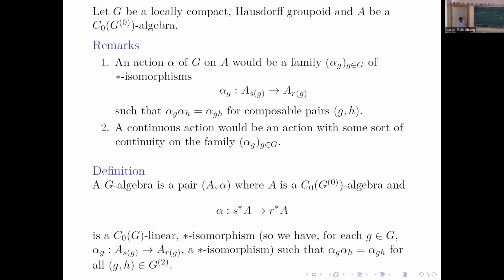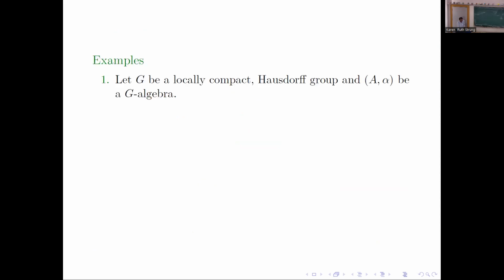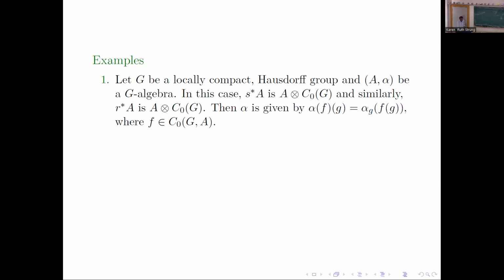Of course, if G is a group, A is a G-algebra. So in this case, the pullback s*A is A times C0G, and similarly, the range pullback r*A is A times C0G.